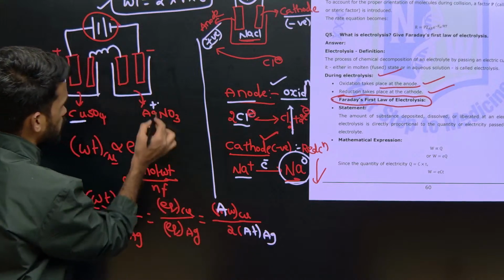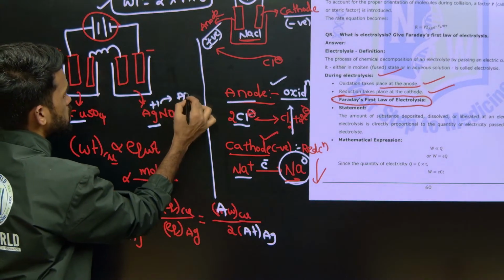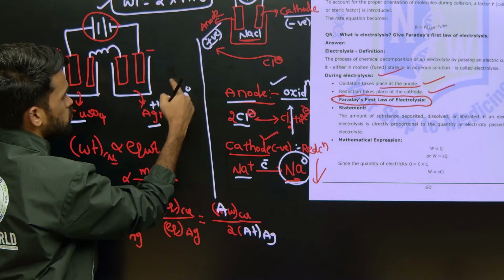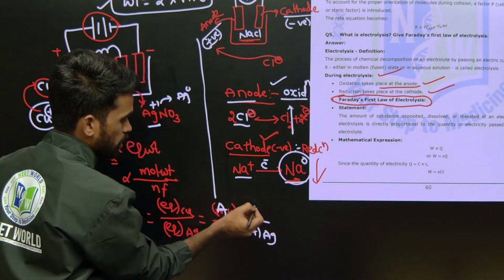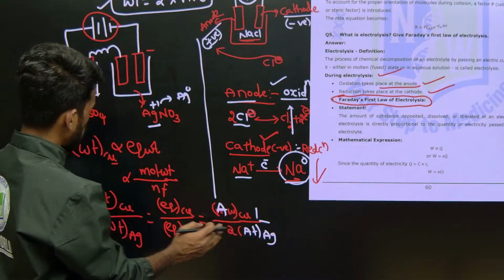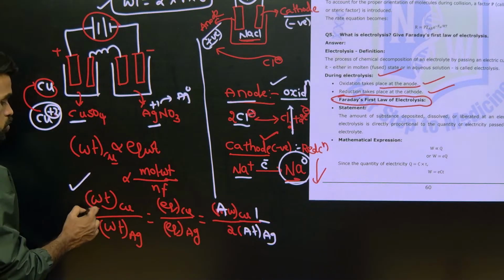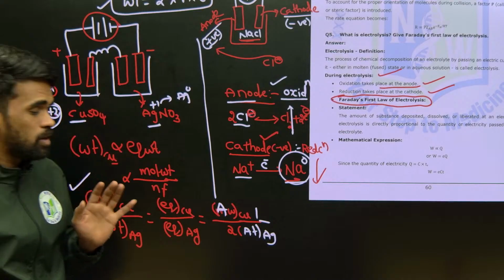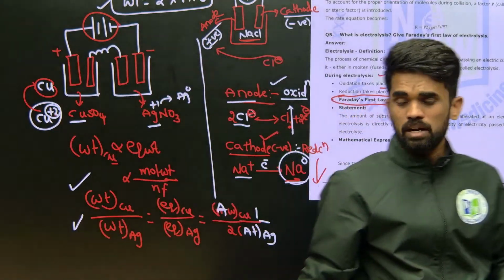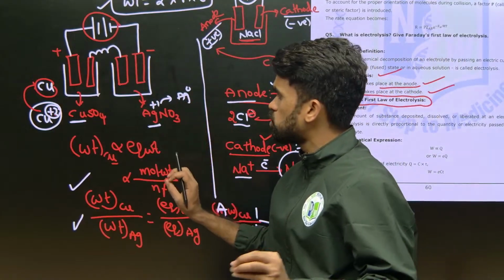What is the n factor? Plus 1 is converting into Ag 0. It means plus 1 to 0, number of electrons gained is 1. So it is 1, this is 1 by 1. So that's it. This ratio gives the quantity of copper to the quantity of Ag deposited at this electrode. This is what the second law of electrolysis is, that is Faraday's second law. So these are the two things you need to remember.